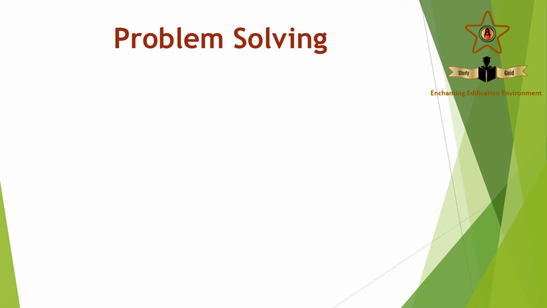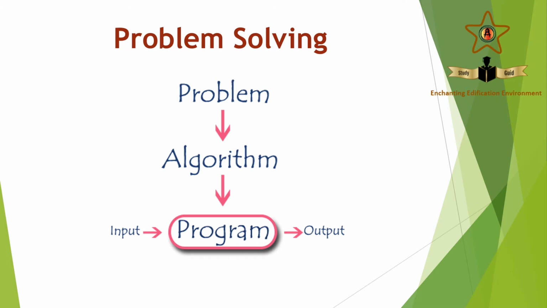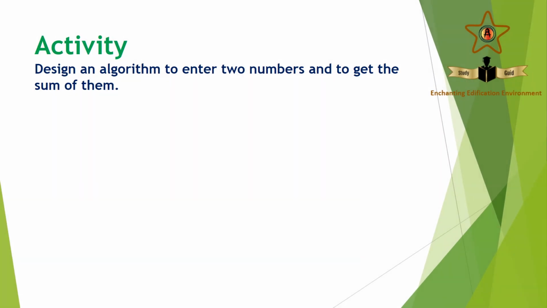Now we are moving into problem solving. To solve a problem, we have to prepare an algorithm. That is a logical sequence of steps for how we solve the problem. This algorithm can be converted into a program. We have to give input to the program, then the program will give us the output. Design an algorithm to enter two numbers and to get the sum of them.